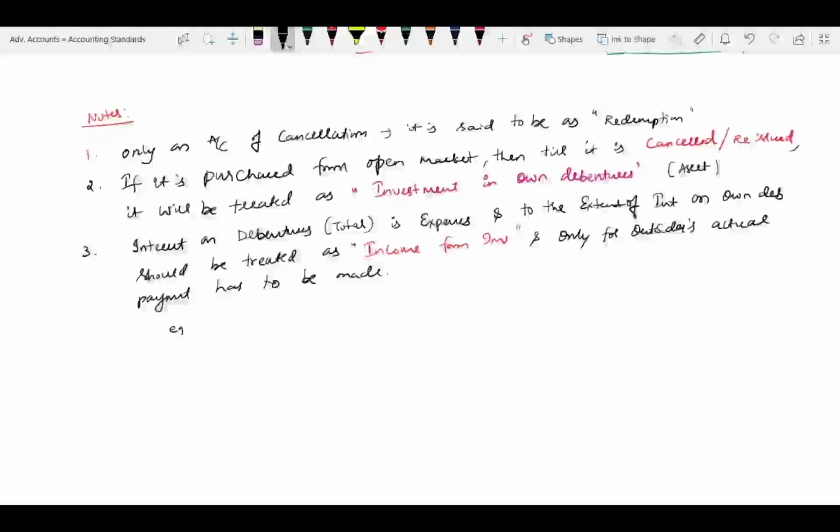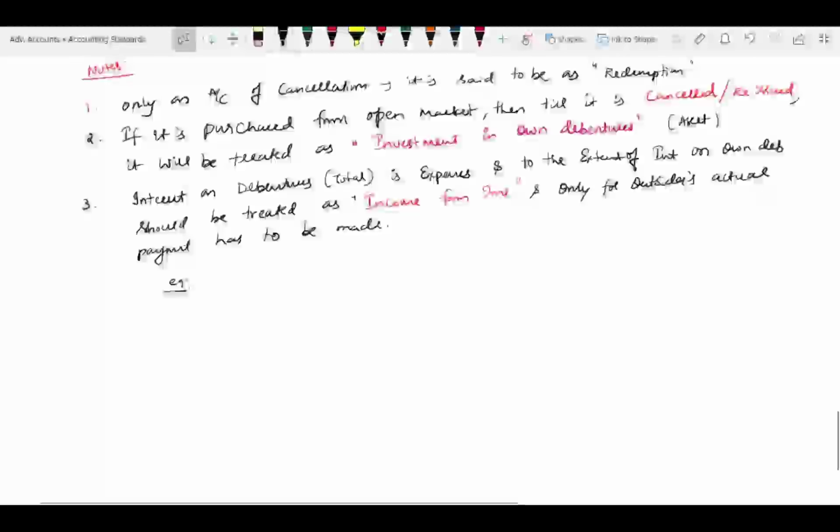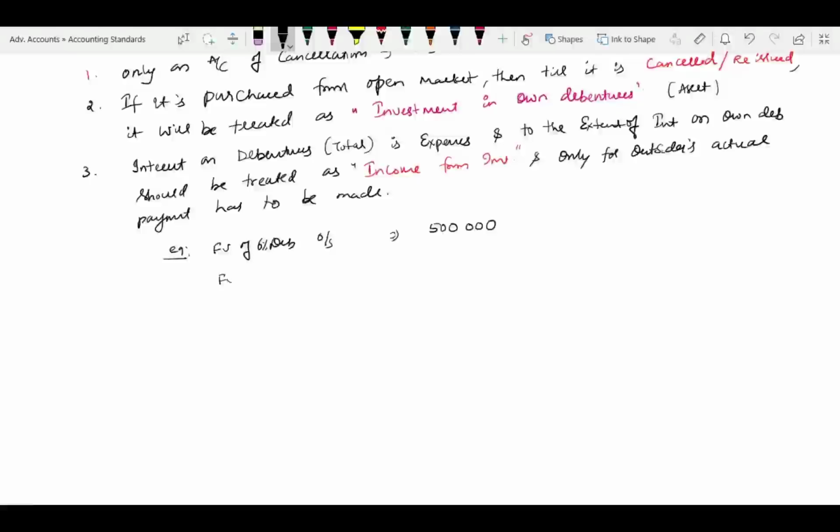So here is an example. Face value of 6% debentures outstanding is 5 lakh. Face value of own debentures held as investment, let us make it 2 lakh.